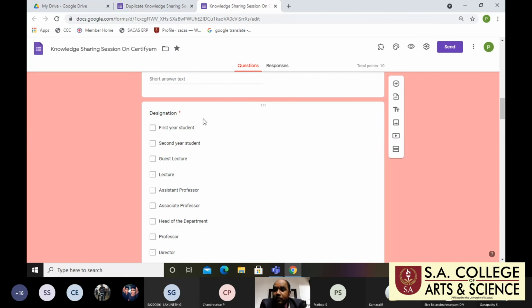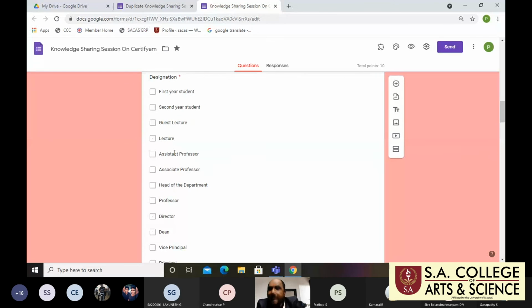So that's why, if you are creating a Google form, carefully create it. Whatever information you require, you must give the relevant options. Otherwise, if a third year student should participate, definitely they won't click anyone.